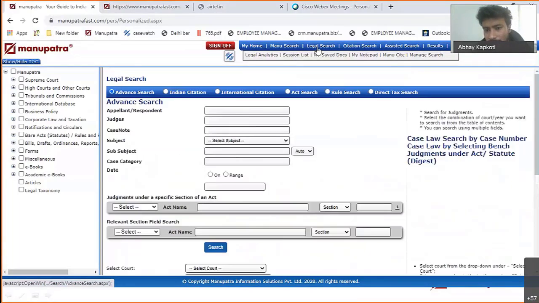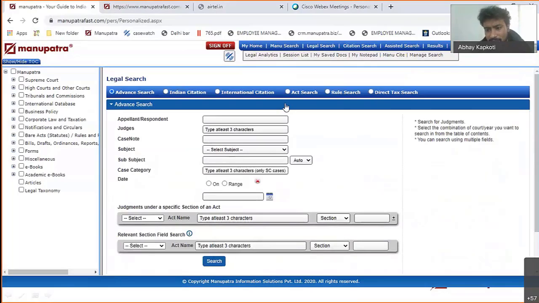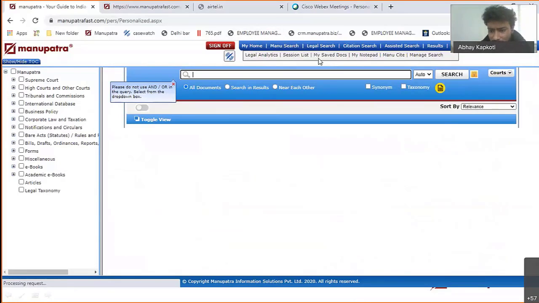Let's quickly go to legal search now. In legal search, what is the difference between Manu search and legal search? Legal search is when you have a particular section in mind. When you are starting in Manu search, you have particular keywords in mind. So this is my query.